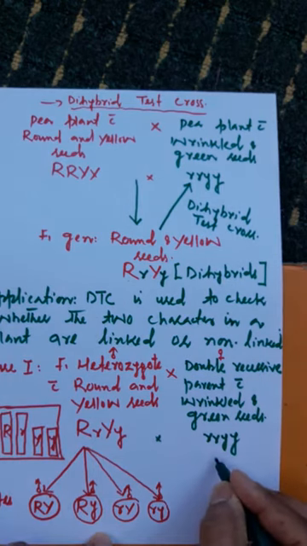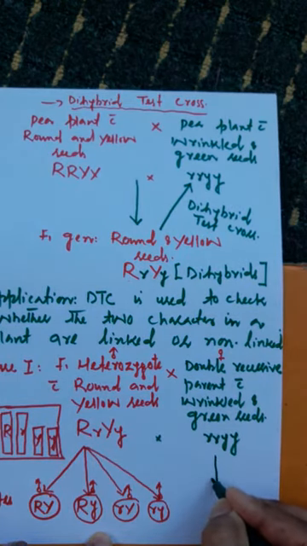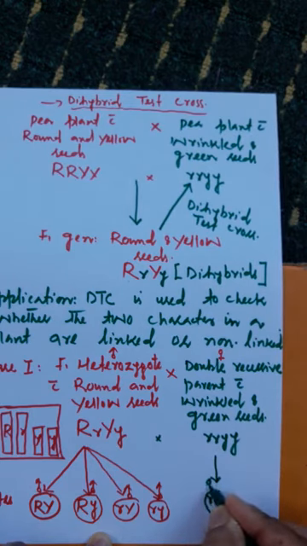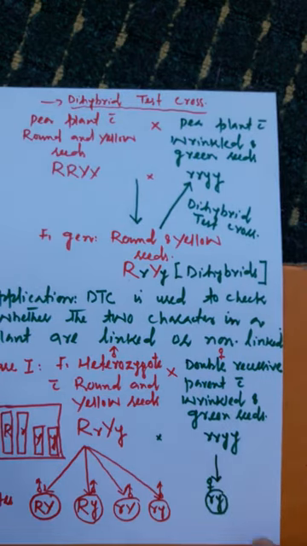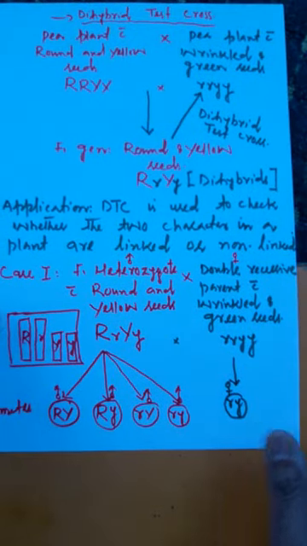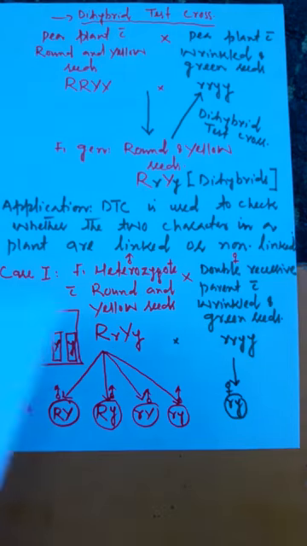But this female parent, the double recessive parent, will produce all gametes genotypically the same. All the female gametes are small r, small y. Now the gametes have been produced, and after this there will be random fertilization.